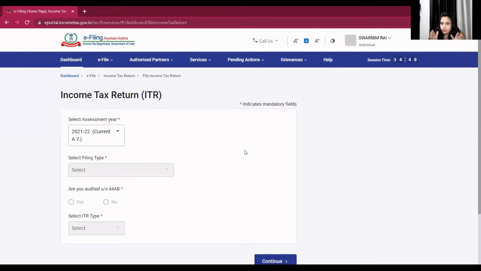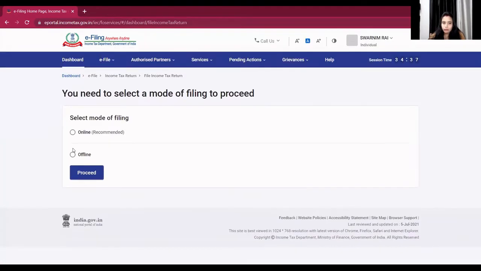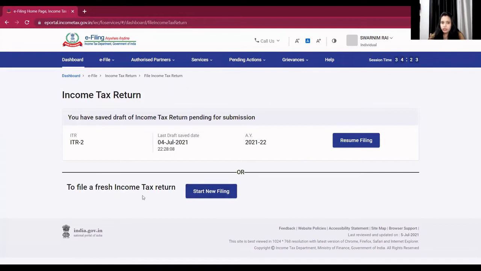First, you need to log in to the income tax portal, then go to e-file, income tax return, then file income tax return. There you need to select the assessment year, then click on the continue button. Now ITR 2 is available online also. So I'm selecting online because many viewers have requested to show how ITR 2 is filed in online mode. Then click on the proceed button. Then you need to click on start new filing. But I'm clicking on resume filing because I have already filled the details for you guys.